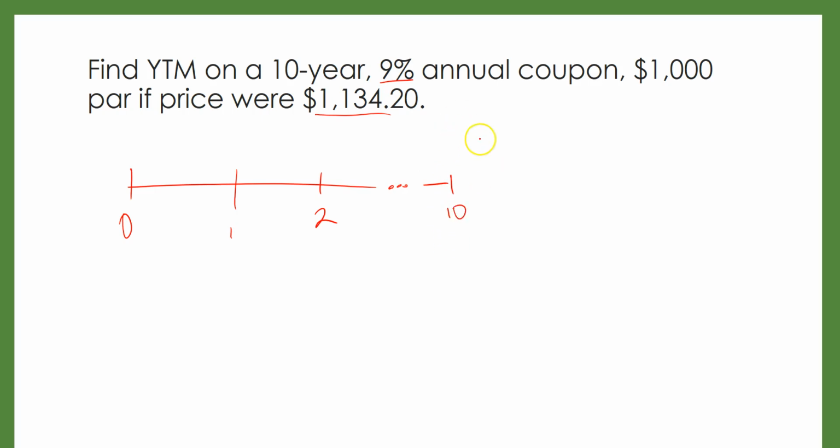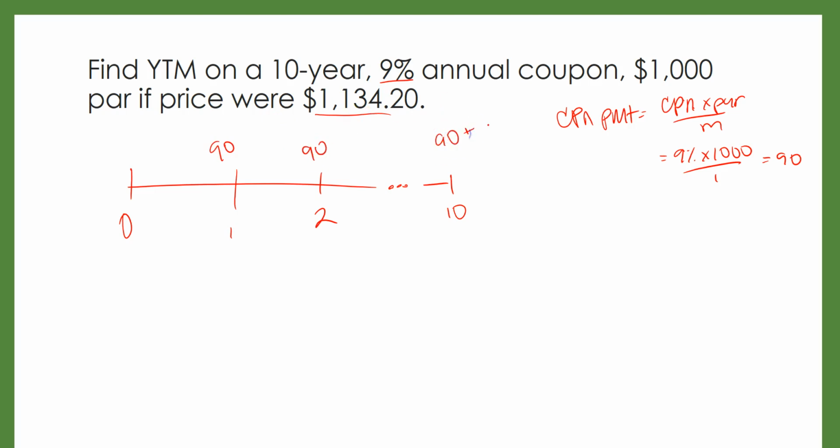So 10 years. So let's calculate our coupon payment first. Coupon times par divided by compounding frequency. So 9% times 1,000 divided by 1 gives us 90. So we're going to receive $90 every year if we purchase this bond, plus $1,000 at maturity. So the future value is equal to that par value or face value of $1,000.